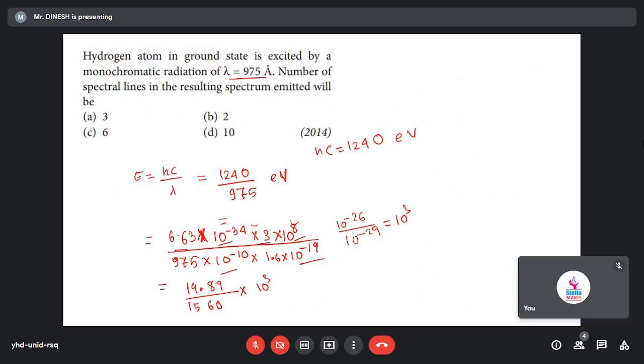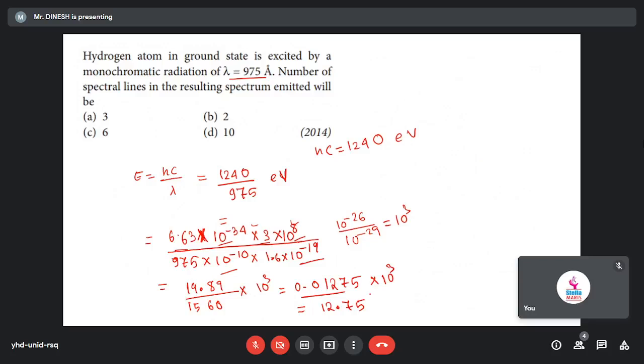So what we will do here is divide 19.89 by 1560. We will get 0.01275, into 10 power 3. Getting what I'm doing? Yes, sir. So this will be 12.75 if you multiply by 10 power 3. Yes, 12.75.